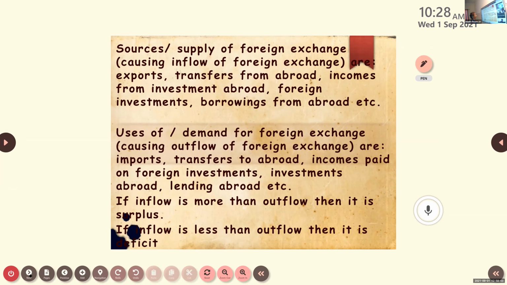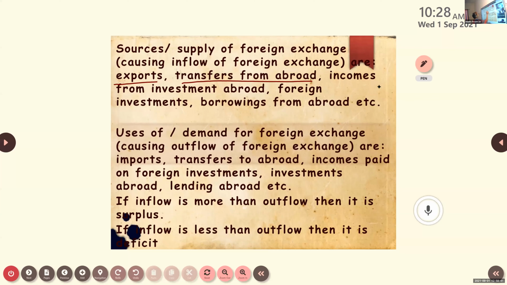Sources or supply of foreign exchange. We are getting the foreign exchange, or which causes the inflow of foreign exchange to our country. From which all areas are we getting the foreign exchange? That is, from exports we can get foreign exchange. Transfers from abroad. Sometimes foreign countries give gift transfers to other countries, maybe gifts or grants like that. It will be given to our country.